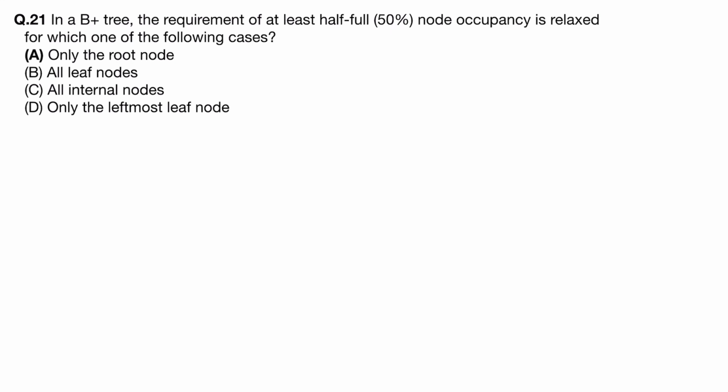So the root node can have less than half occupancy also. Why will there be less than half occupancy? Because in the root there are changes to be done after each node insertion and deletion. There can be cases where we will have to update the value of the root. Without updating the root and without violating this half condition, it can't update all the nodes accordingly in the correct way. So the root node has been given the relaxation for occupancy of less than 50%.